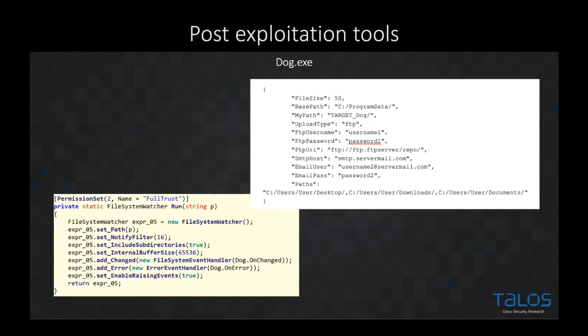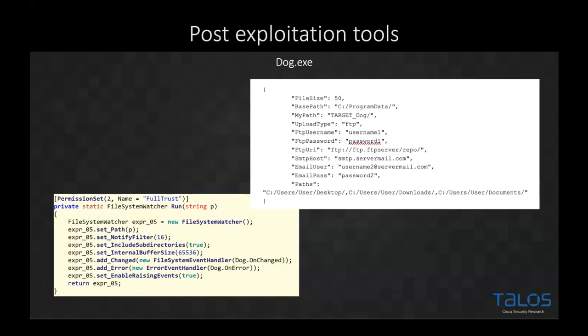What dog.exe will do is create a file system watcher. And again, you can just see this on the left-hand side, the file system watcher classes that are discussed. And what this will do is exfiltrate any new file according to the configuration that has been passed to it from the C2. So you've got things here like file size max. So that's how big the file should be. Here it's 50 megabytes. You'll see there. You've got the working directory, and that's by using the concatenation of the base path and my path file, and that will put together where it wants it to go. So you'll see here it's C program data target _ dog.